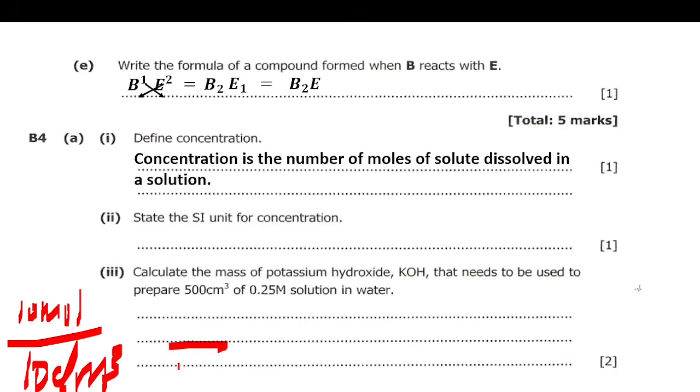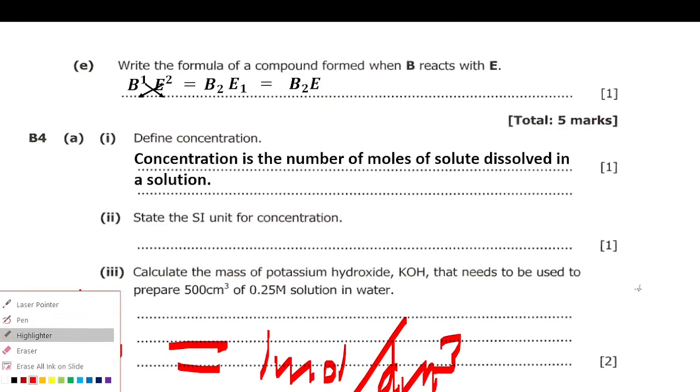When we divide these, it will be 1, so we'll say 1 mole per cubic decimeter as the concentration. So that's what concentration is: the number of moles of solute dissolved in a solution.